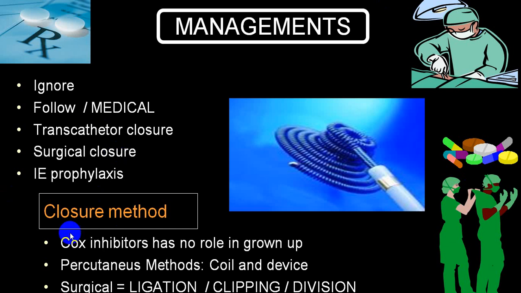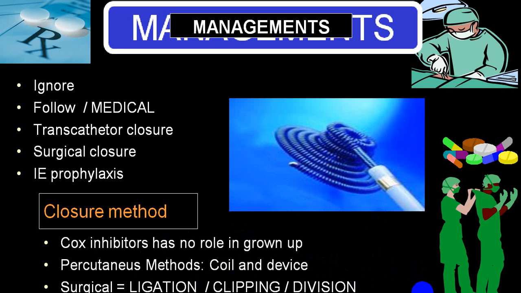There is a role of COX-2 inhibitor for what we call a medical closure. Percutaneous closure is the best method where you use a coil. This is a coil which is being utilized. Surgical ligation, clipping and then division is very rarely utilized, where you cannot do a medical closure or a transcatheter closure.